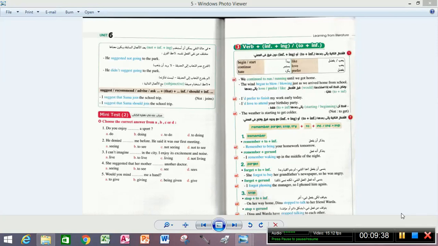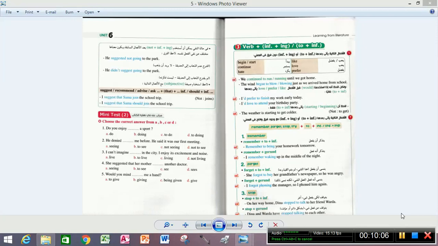Okay, guys? Remember, forget, stop, try, followed with to plus infinitive, or followed with ing. You have to put either to plus infinitive or ing.